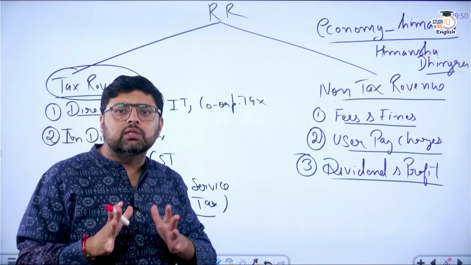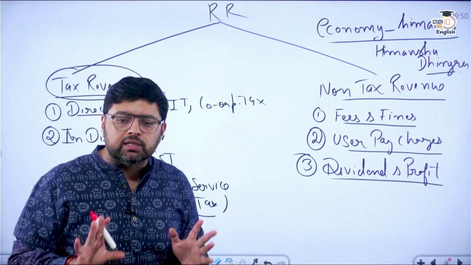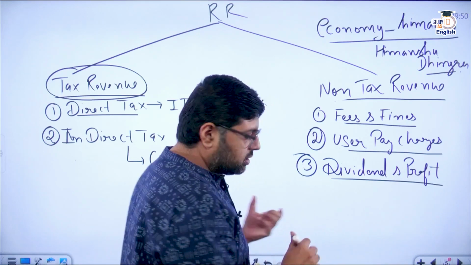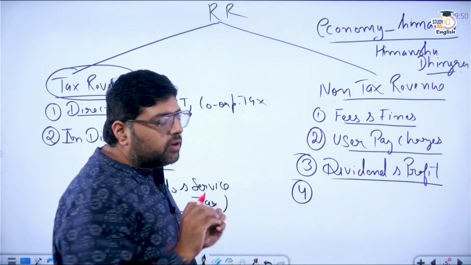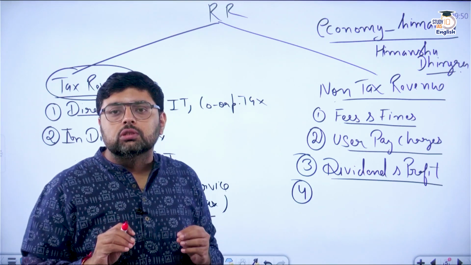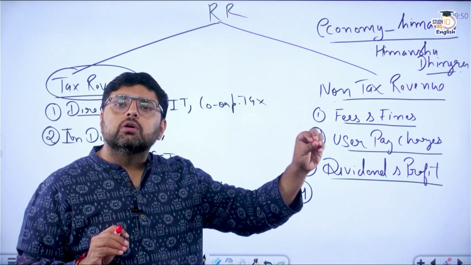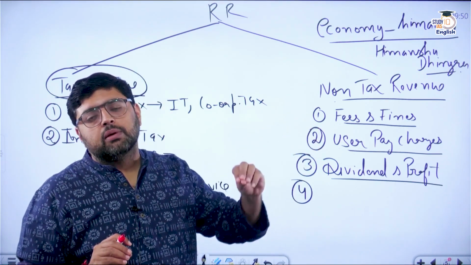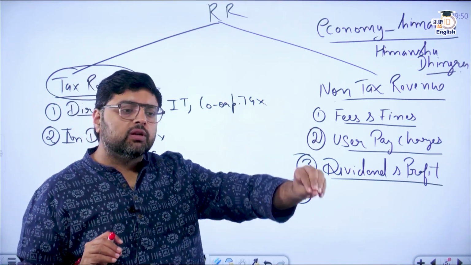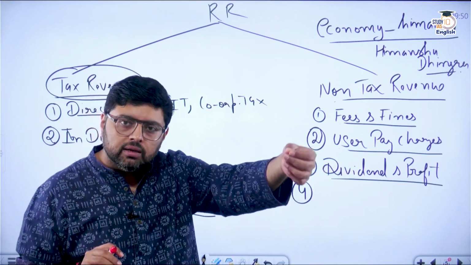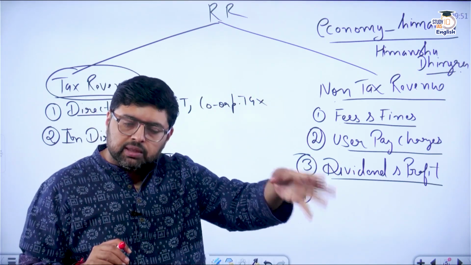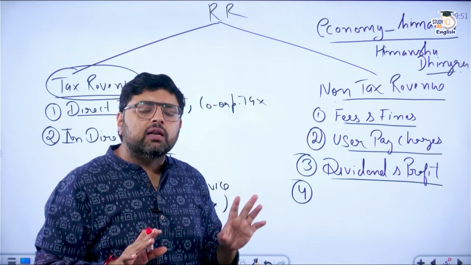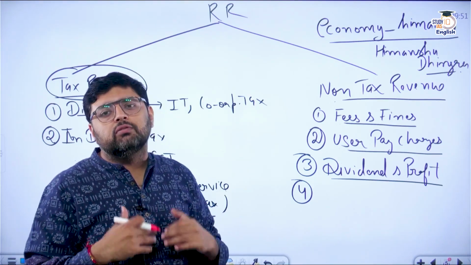Although when we do the chapter on industry, there we'll talk about dividends and all those things. Clear? So dividends and profit, this is what you have to understand. No doubt the government of India gives loans to state governments or to other countries. For example, if the government of India has given a loan to any state, take UP, Uttar Pradesh, Madhya Pradesh or Karnataka, whatever loan they have given, for that loan amount you are going to receive interest.